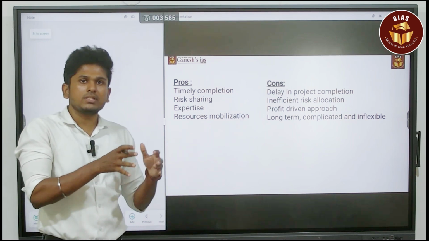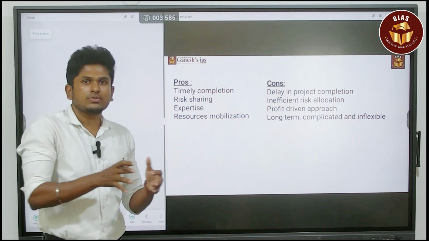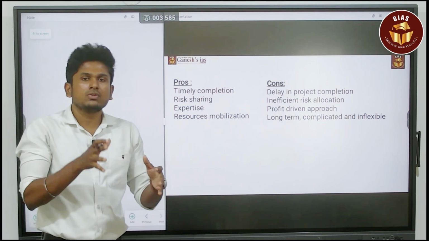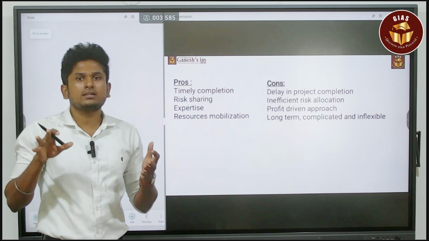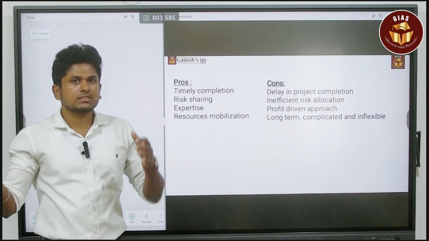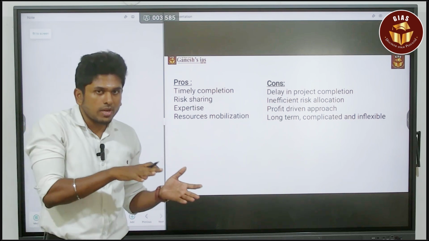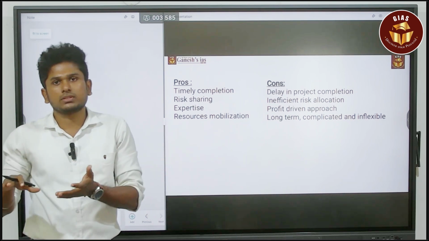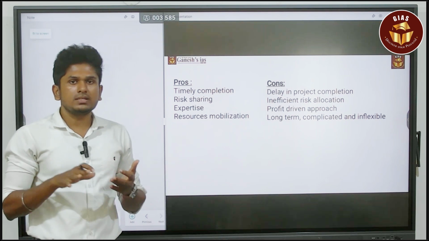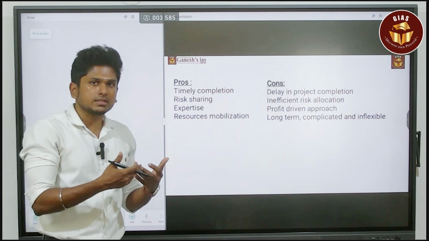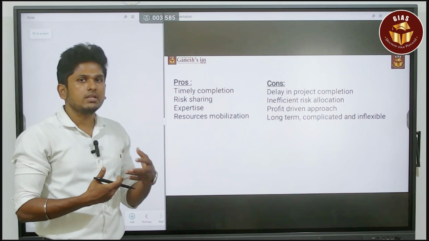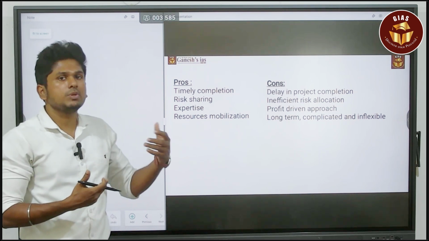Land mobilization is easy for the government, and creating the infrastructure on that land is easy for the private player. So they can easily share their risk. Fund mobilization is easy for the private player. At the same time, mobilizing the land towards the project is easier for the government. So they can easily avoid the risk in the construction of the project. That is the second most important pro of this triple P model.